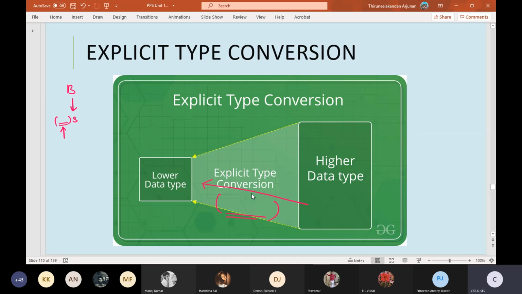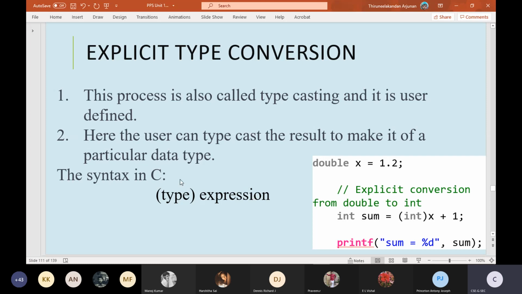If I speak like this, it is difficult for you to get the picture. Look here, take the example double. The double is assigned 1.2, and it can accommodate 16 bytes of data.